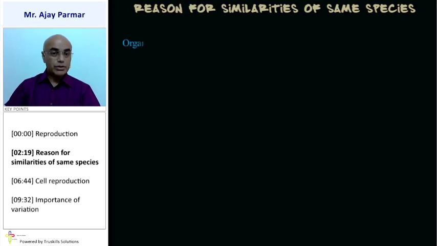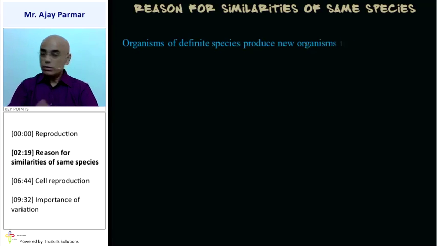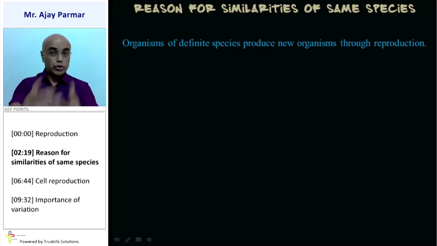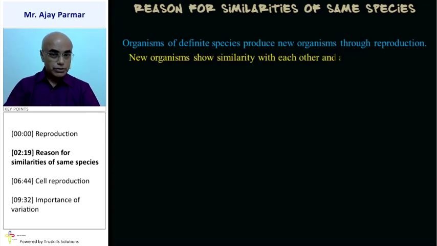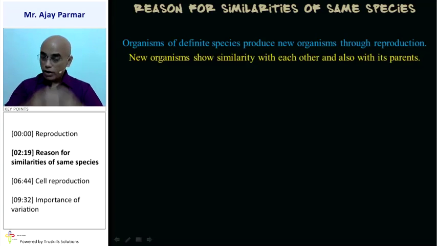That is mainly because the organisms of a particular species, say human beings, produce new human beings. That means they reproduce human beings through the process of reproduction. Now, during reproduction, the new organisms that have developed show similarity not only with each other, but with their parents also.